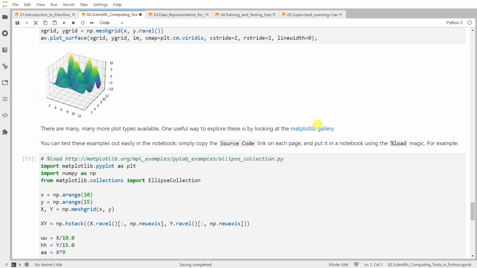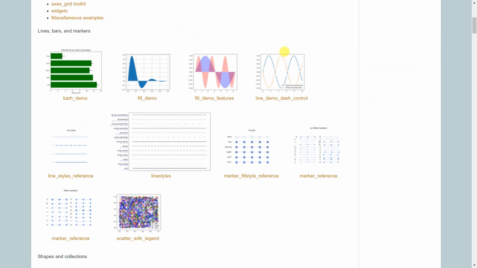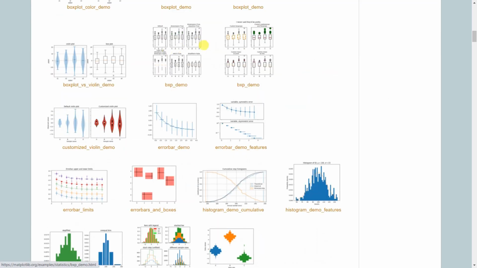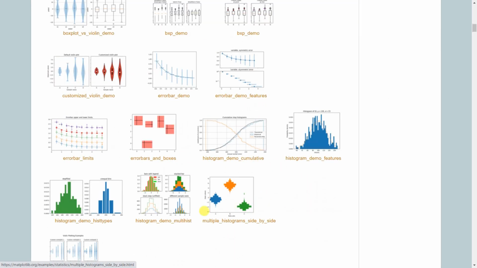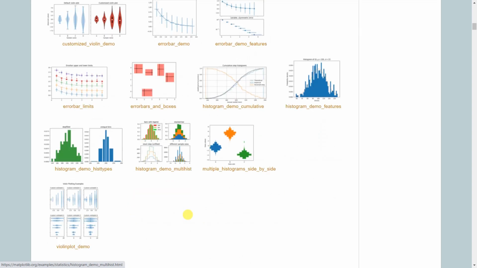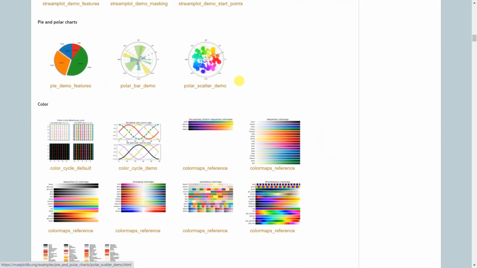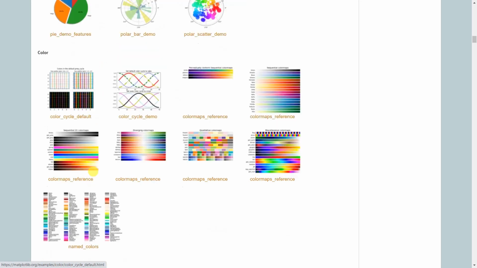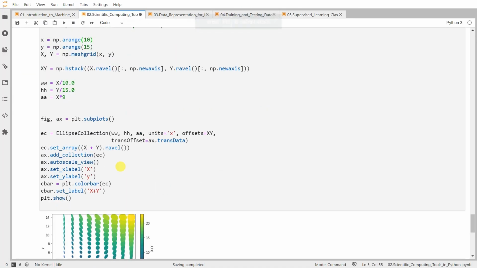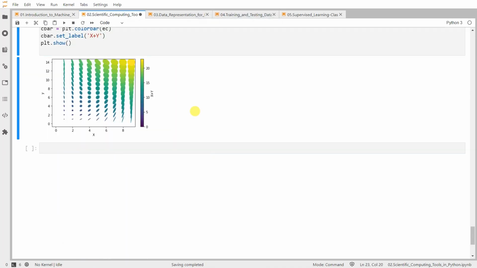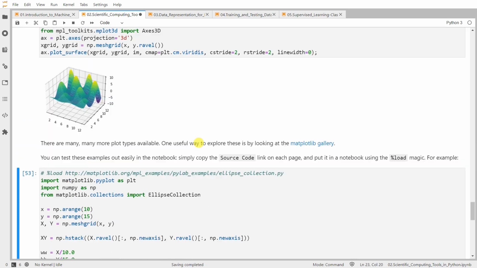Just go to the matplotlib gallery to take a look at what other types of visualization you can see. These are bar plots and histograms, for example, images, contour maps with arrows, and polar charts, colors. It's a very, very rich library. So I highly recommend you learn more about the matplotlib library.